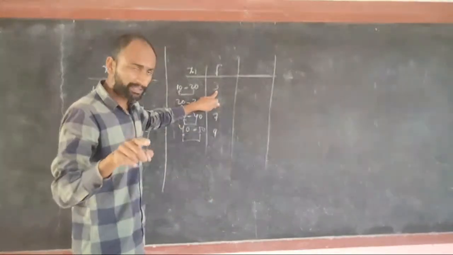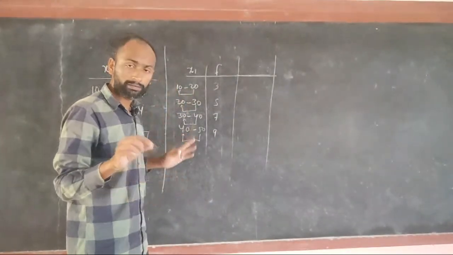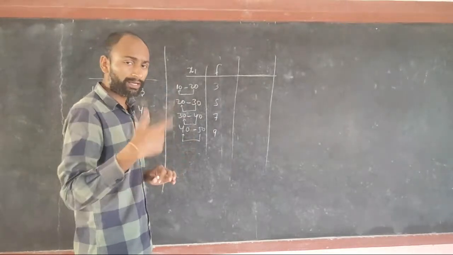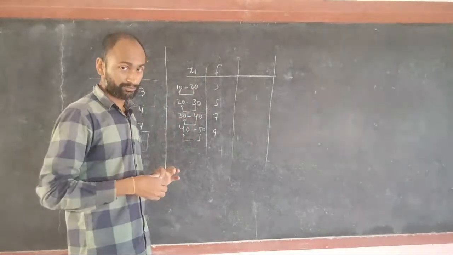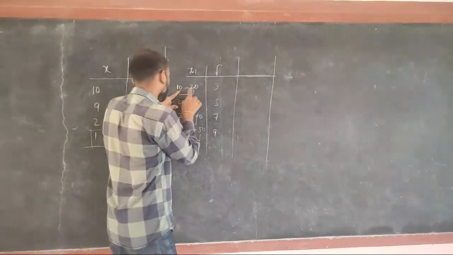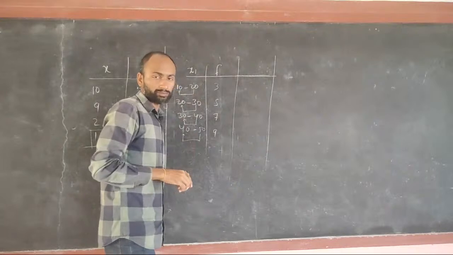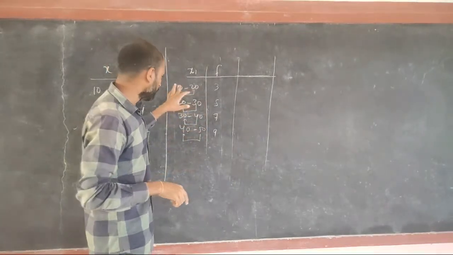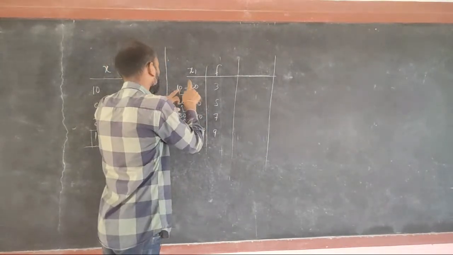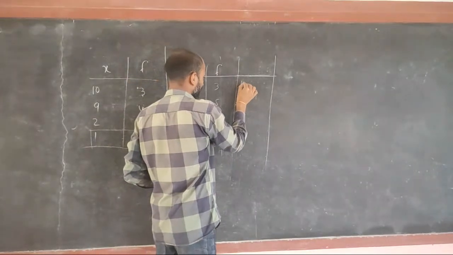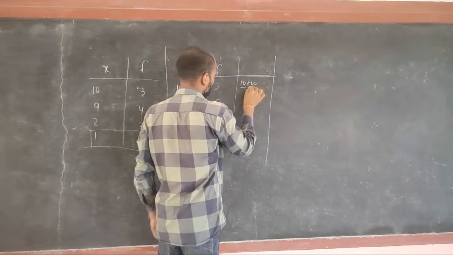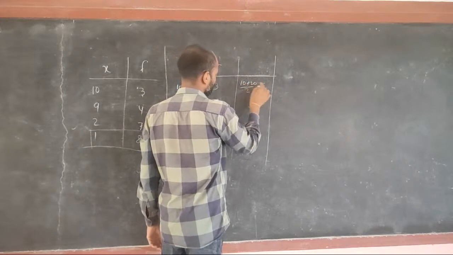See, just try to understand. 3 students had marks between 10 to 20. So on average, what were the marks? To find it, upper limit plus lower limit divided by 2. So 10 plus 20 divided by 2 is how much? 15.